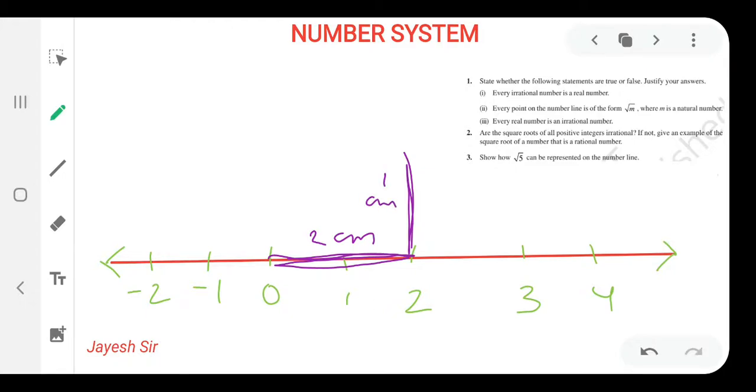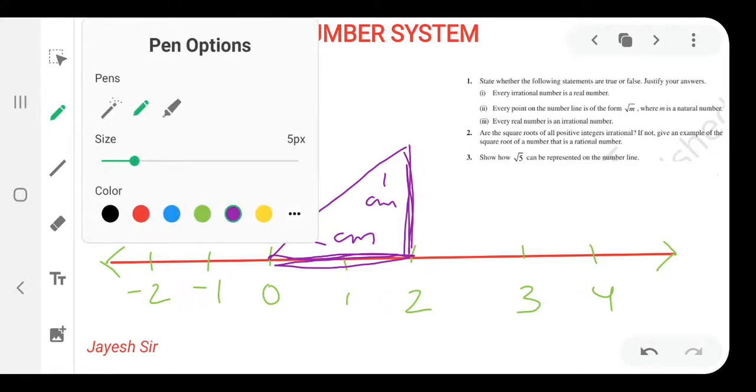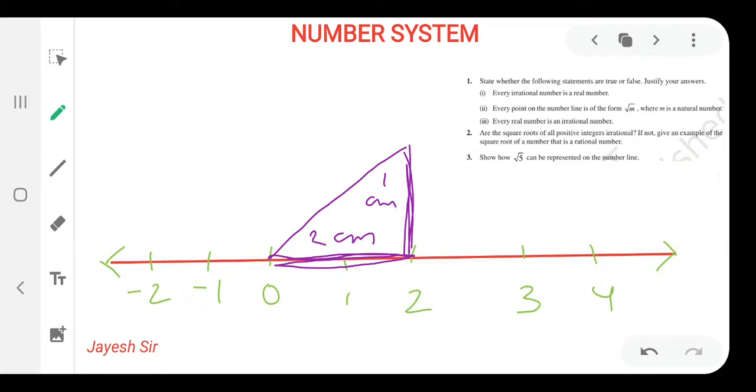Now what we are supposed to do is join 0 to this point. Now we need to join 0 and this point. Now how are we finding the hypotenuse? I am naming the points O, A, B. Now the hypotenuse is OB square equals OA square plus AB square.